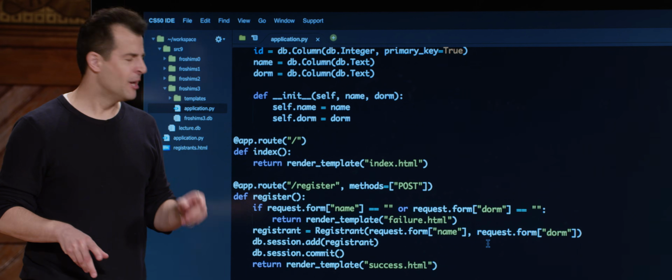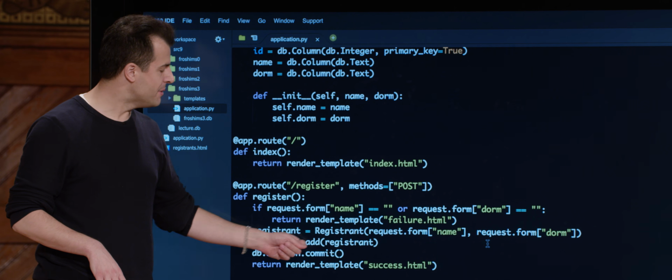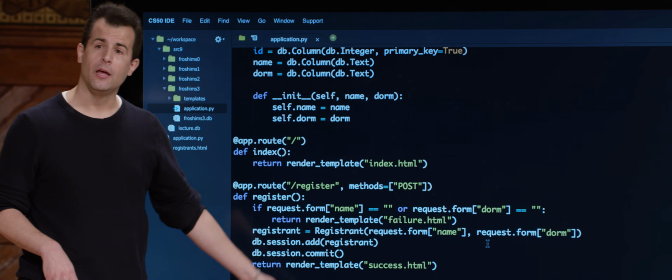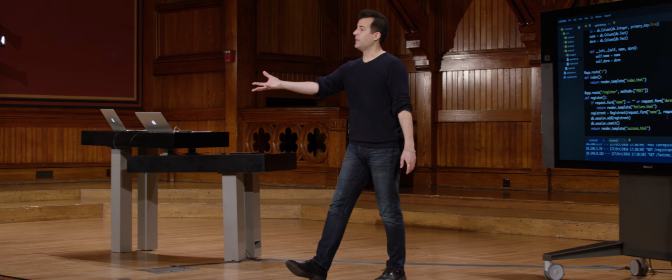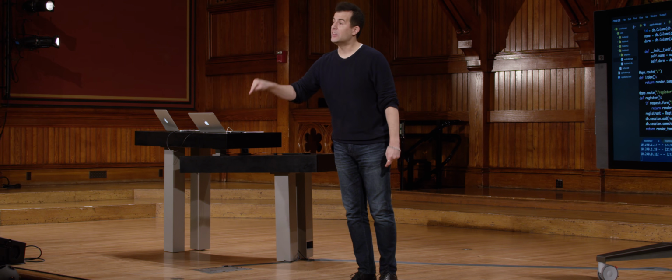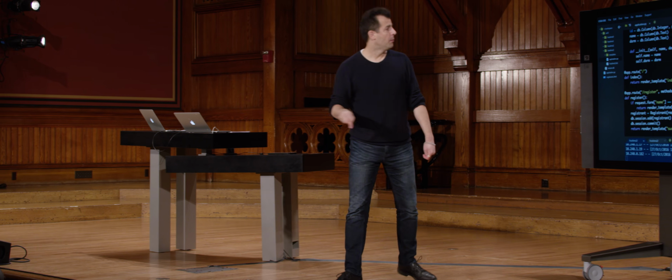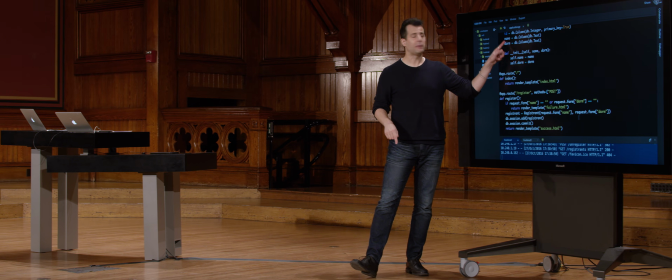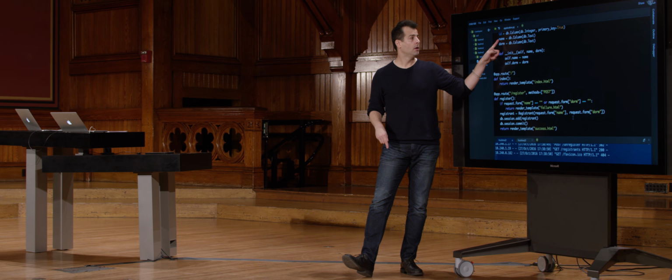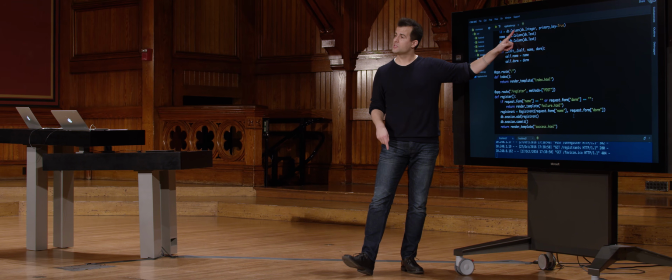There's no ID yet. But what's really cool about this ORM is that when you call add and then commit, that's like putting it in the database and then hitting save. And the database, because of the code we defined up here, is going to automatically insert that ID for us.